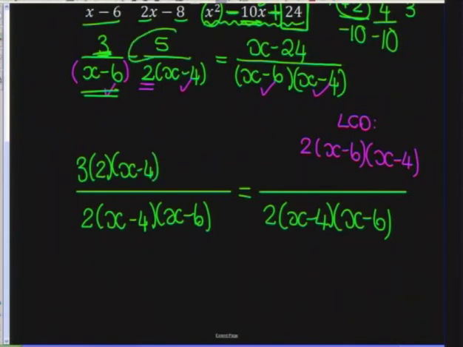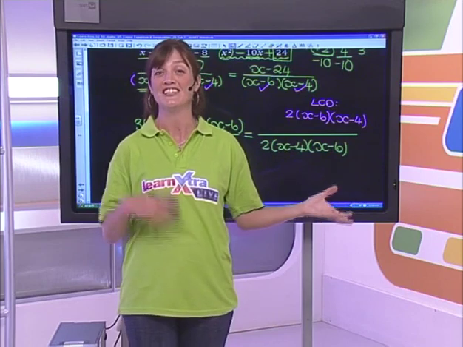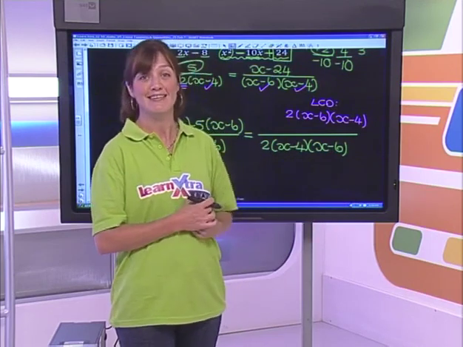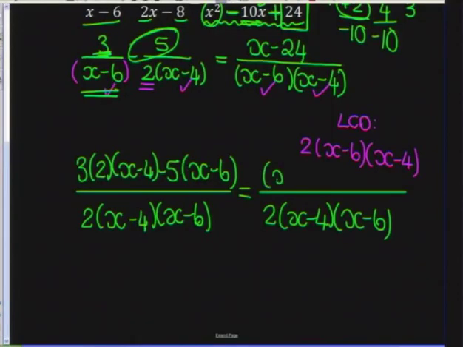Please take note, guys, that that is a negative 5. It is not just positive 5. And it's already over the 2, and it's already over the x minus 4. So what it needs to multiply by is the x minus 6. Right, that is the left-hand side of the equation. Now let's have a look at the right-hand side and see what that's going to be. I have got my x minus 24, and that x minus 24 was already over both the bracket of x minus 6 and x minus 4, so therefore all it needed to be multiplied by was a 2.